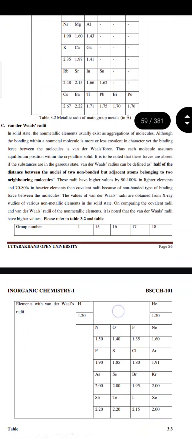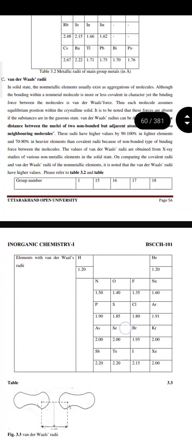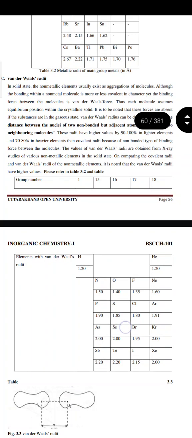Third one is van der Waals radii. In the solid state, the non-metallic elements usually exist as aggregations of molecules. Although the bonding within a non-metal molecule is more or less covalent in character, yet the binding force between the molecules is van der Waals forces. Thus, each molecule assumes an equilibrium position within the crystalline solid. It is to be noted that these forces are absent if the substances are in the gaseous state. Van der Waals radius can be defined as half of the distance between the nuclei of two non-bonded but adjacent atoms belonging to two neighboring molecules.